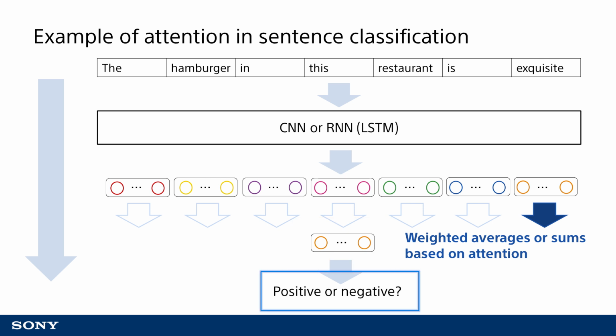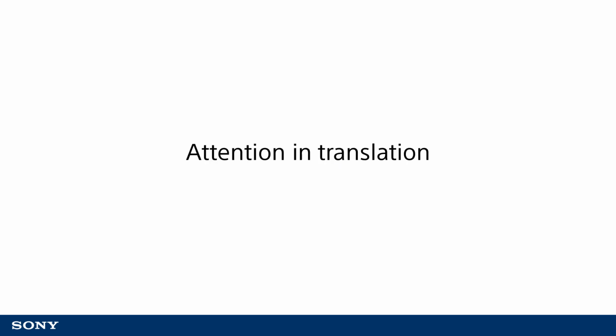This configuration enables a neural network to estimate the specific words of focus that allow the final estimation of whether a sentence is positive or negative. In this example, the neural network can determine that a sentence is positive by focusing on only the word exquisite in the sentence. Now let's go over a typical use of attention often used in language-related tasks.